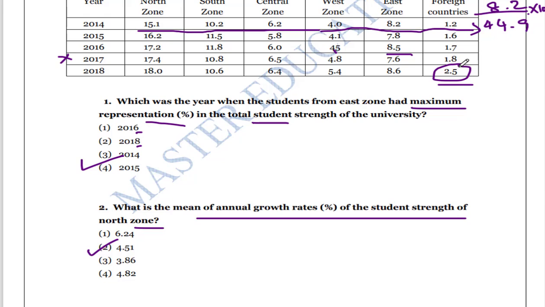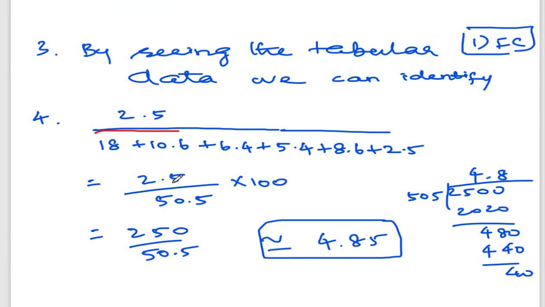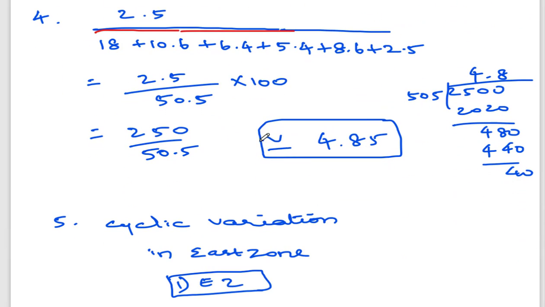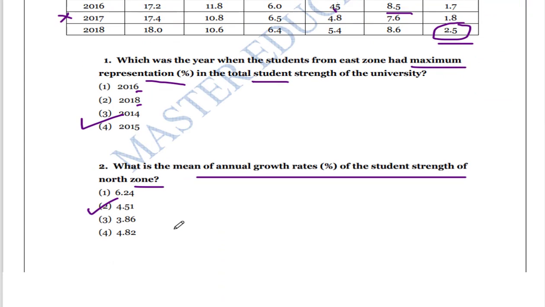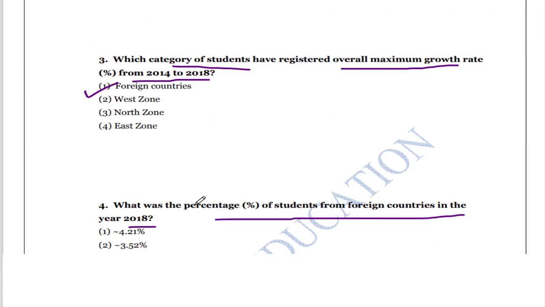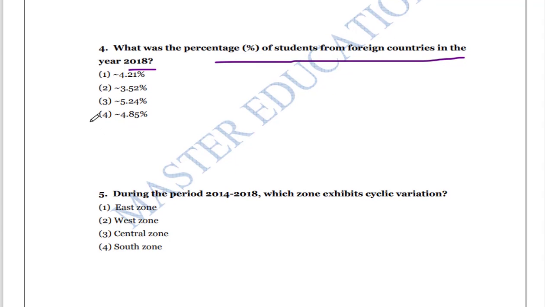So the total is 50.5, and 2.5 of it is the foreign countries. Multiply by 100, so you get 2500 divided by 505, which is approximately 4.85%. So 4.85% is the correct answer, option 4.